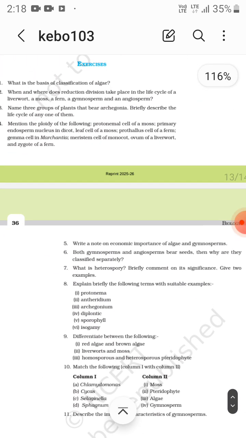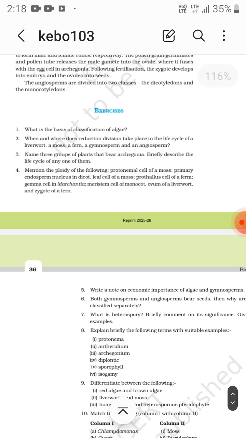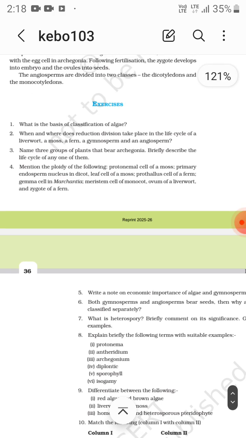Now some questions. What is the basis of classification of algae? Pigment and stored food. When and where does reduction division take place in the life cycle of a liverwort, moss, a fern, a gymnosperm and an angiosperm? Mostly in the sporangia. Name three groups of plants that bear archegonia: first the bryophytes, then pteridophytes, then gymnosperms.